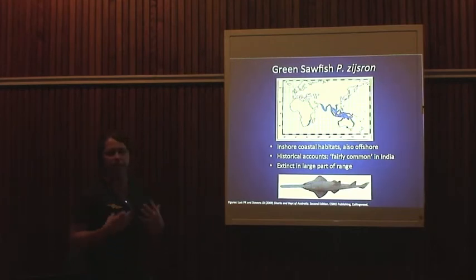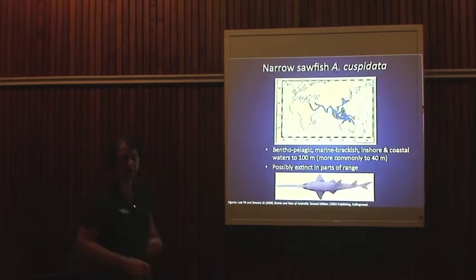Historical accounts stating various things like fairly common in India. It's difficult to put numbers or too much emphasis on that because we don't really know what the basis for that fairly common was in the 1870s in India. But information is there. It's the same sort of stuff, that the species used to be common, it used to be widespread, and they're not in areas that they formerly were. And finally, the narrow sawfish, again, probably extinct in parts of its range, but again, we're dealing with high uncertainty.